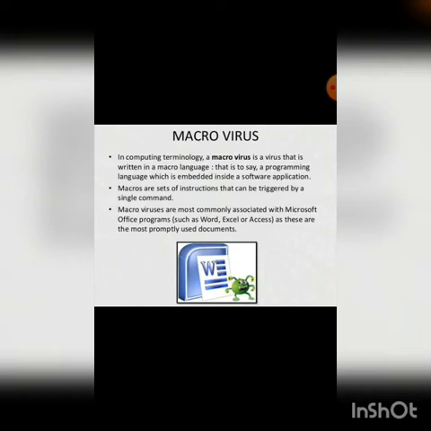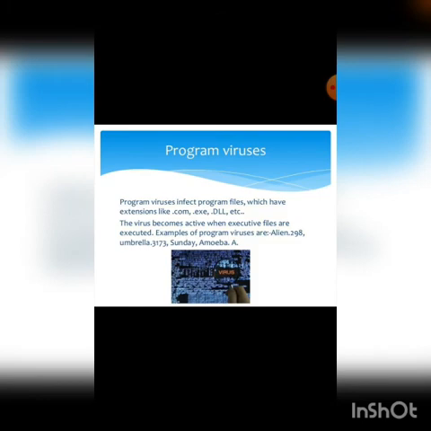Such mini programs are the targets of macroviruses. Examples of macrovirus: Melissa, Concept and Nuclear. The next one is program virus. Program viruses are attractive targets for computer viruses because they are widely used and have a relatively simple format to which viruses can attach themselves. For example, program viruses are Acid Rain, Crazy.a, etc.